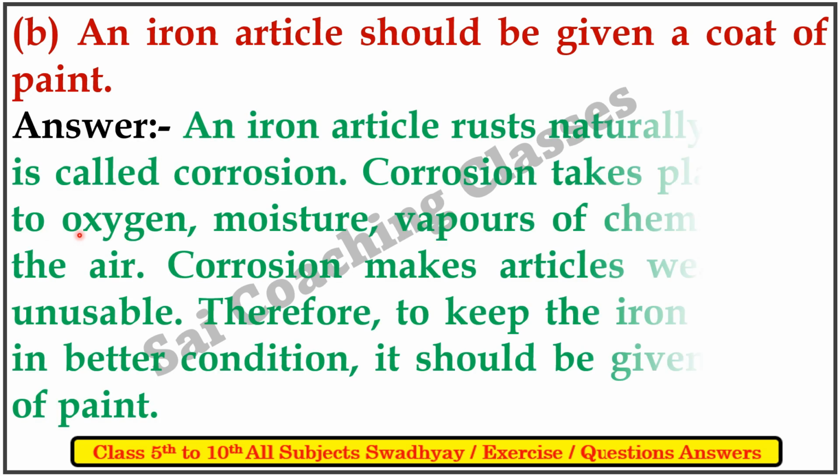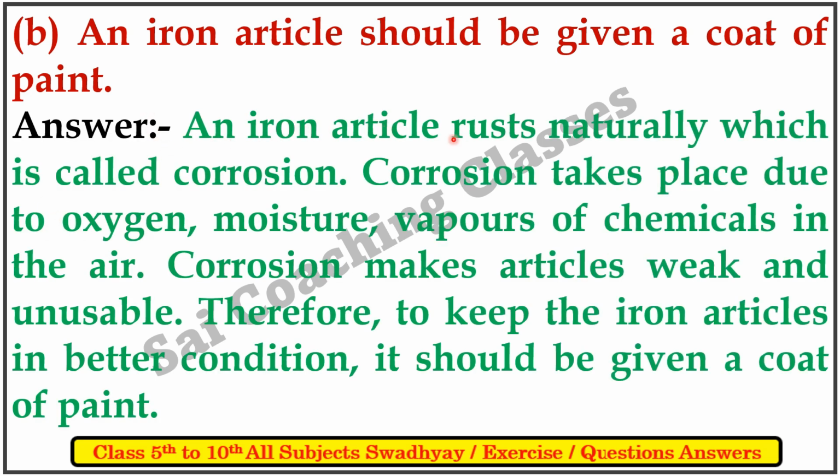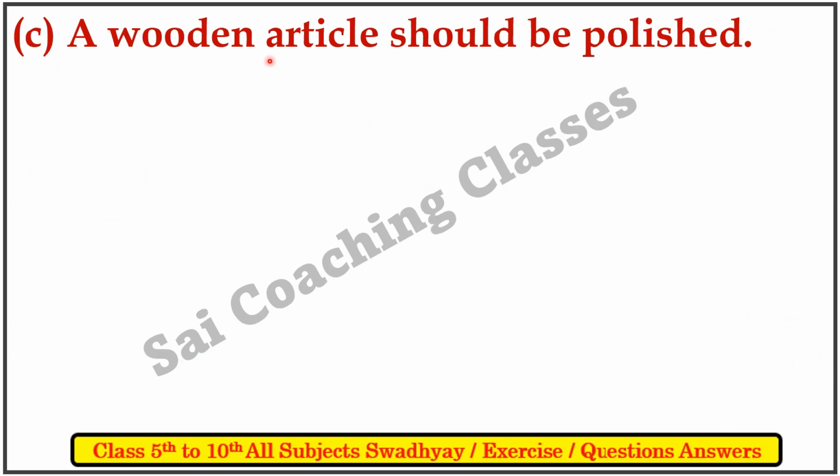Answer: an iron article rusts naturally, which is called corrosion. Corrosion takes place due to oxygen and moisture vapors of chemicals in the air. Corrosion makes articles weak and unstable. Therefore, to keep the iron articles in better condition, they should be given a coat of paint. C. A wooden article should be polished.